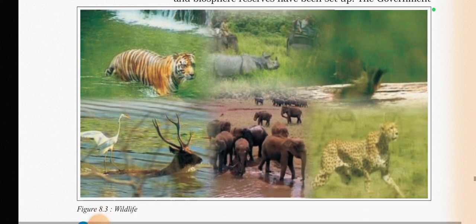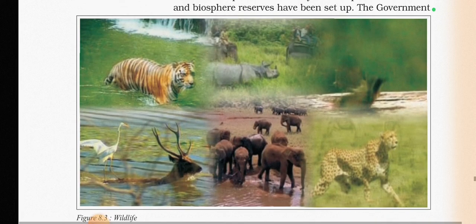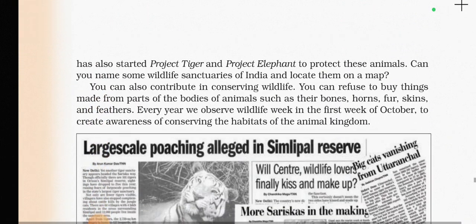The government of India, as you can see in this picture, with the tiger, elephant, cheetah, and one-horned rhinoceros, has also started Project Tiger to protect the tiger, and Project Elephant to protect these animals.